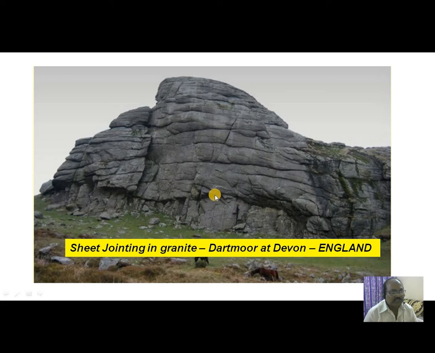This is a picture taken in England by some author, and the place is Dartmoor at Devon, where sheet jointing can be clearly seen in the granite. All are horizontal joints.